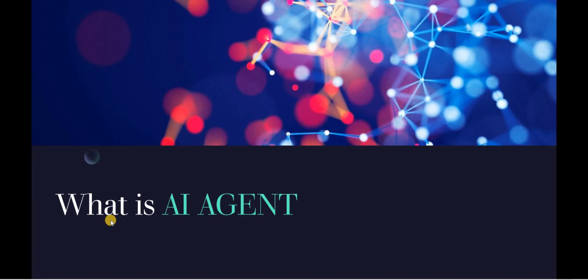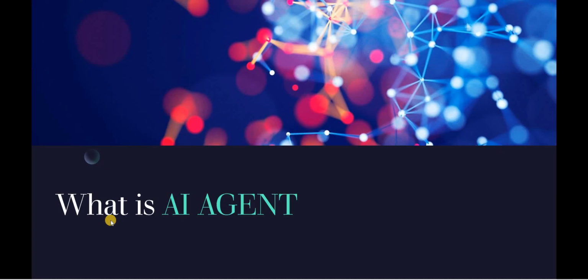So, unlike generative AI, which only creates responses, an AI agent can read data, make decisions, call external tools, and execute tasks. Generative AI will just generate the content, but the AI agent will do actions, like read the data, make decisions, call external tools, execute tasks. Like that, it will do the actions.